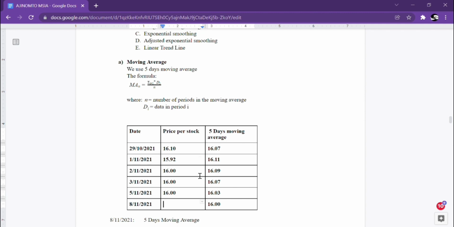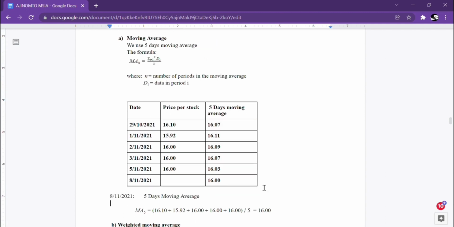Then to get the 8 November 2021 price from 5 days moving average, we just substitute the 5 most recent data for the price per stock, and then divide by the number of periods in the moving average, which is 5, as it is 5 days moving average. And the price that we get for the moving average is 16 ringgit.